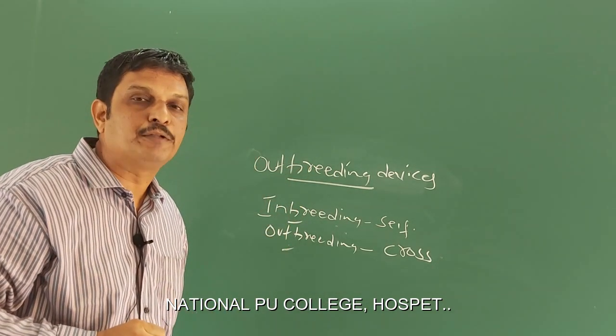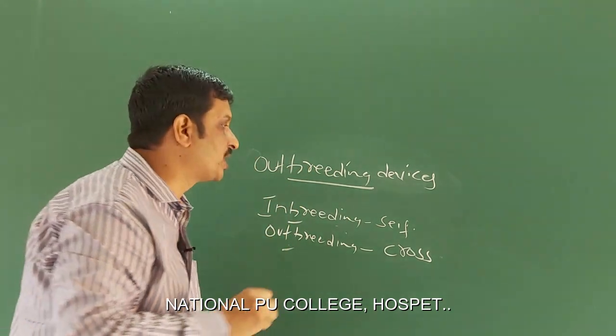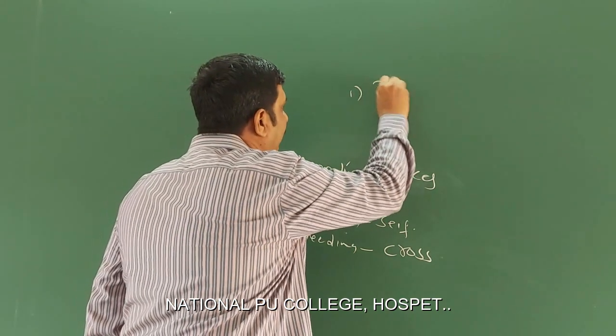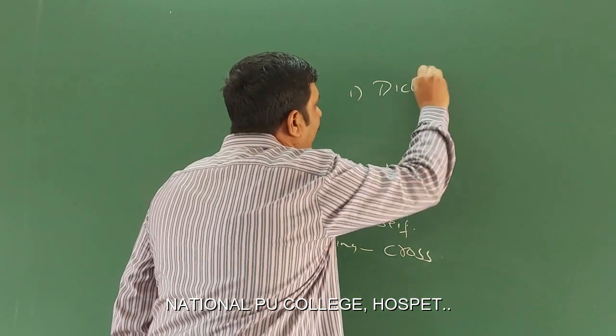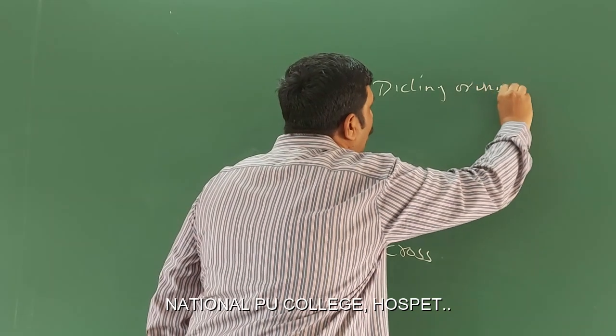Some of the important outbreeding devices are: first, diclinism, otherwise also called unisexuality.